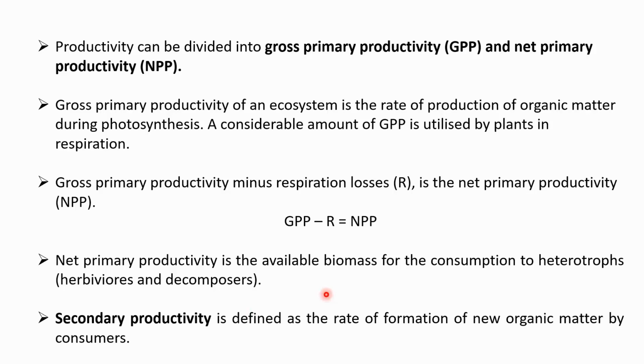As I mentioned, there are two types of productivity, primary and secondary. Secondary productivity is defined as the rate of formation of new organic matter by the consumers. The herbivores are dependent on the plants, so they take up the biomass. How much new organic matter forms in the consumers is known as the secondary productivity. So primary productivity is defined by the producers of any ecosystem, and secondary productivity is the rate of formation of new organic matter by the consumers of any ecosystem.